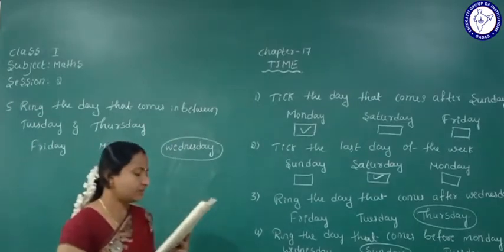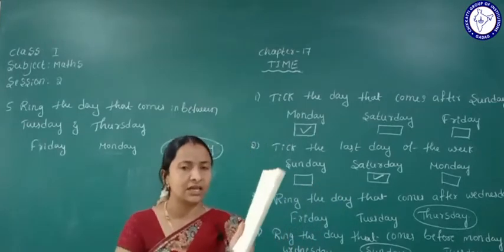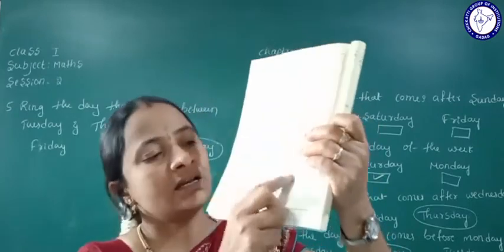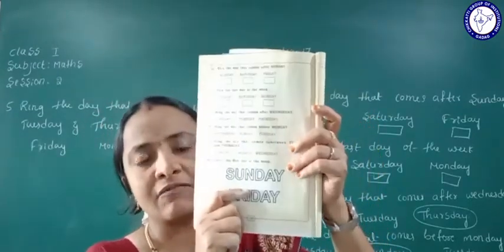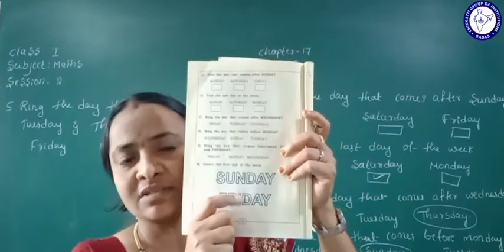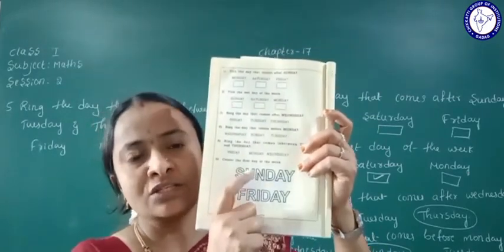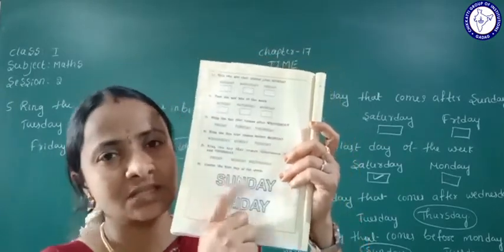Students, they have given the next question: color the first day of the week. That is the sixth one. Sunday and Friday are given here. You give the color to the first day of the week. Which day comes here? First day of the week, that is Sunday. Understood? So you give the color to Sunday. This is the sixth question.